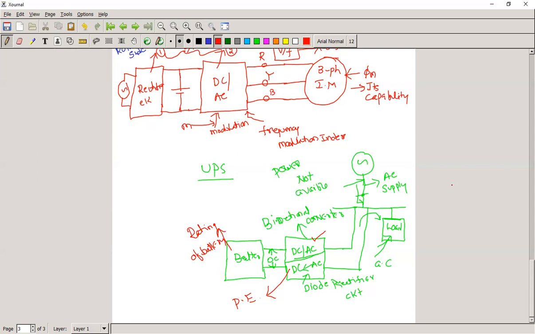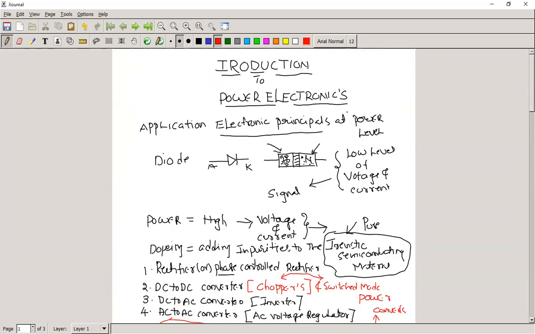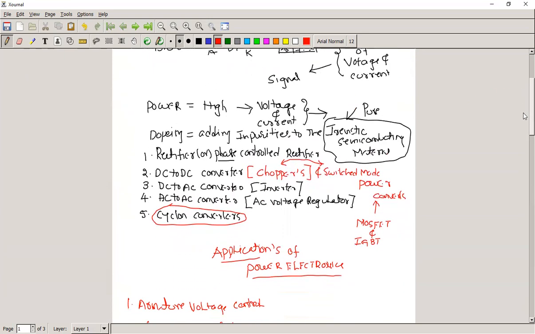Okay, this is a very brief introduction about power electronics. Just we are summarizing the power electronics introduction class. Power electronics is a science which deals with the application of electronic principles to the power level. There are different types of converters: rectifier, DC to DC converter, DC to AC converter, AC to AC converter, and the last one is the cycloconverter. Nowadays, we are not using the cycloconverter much because of more disadvantages.